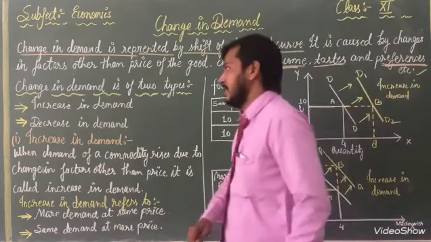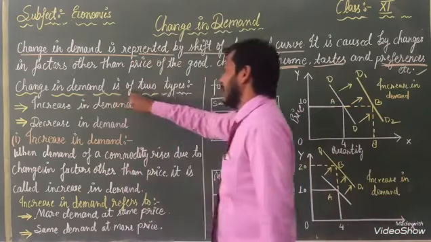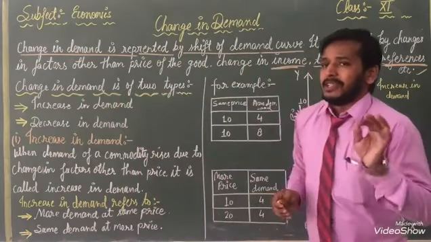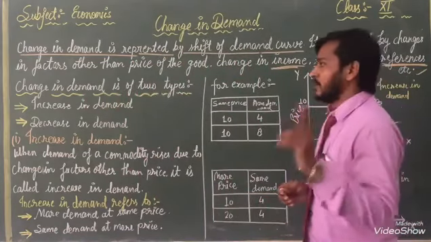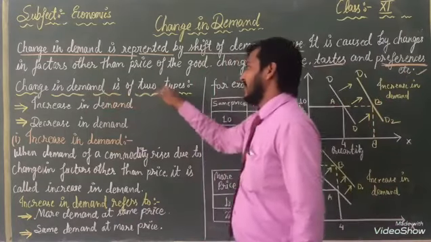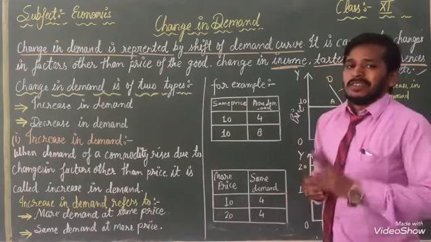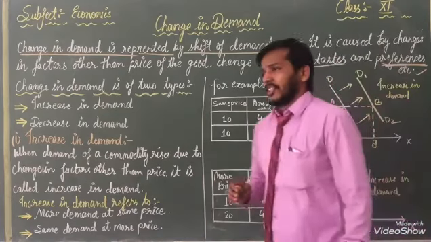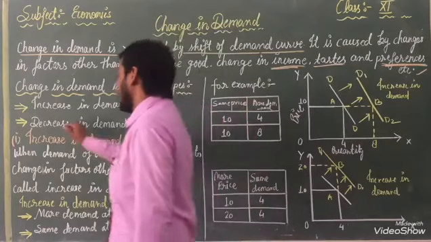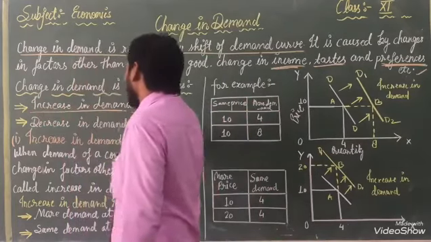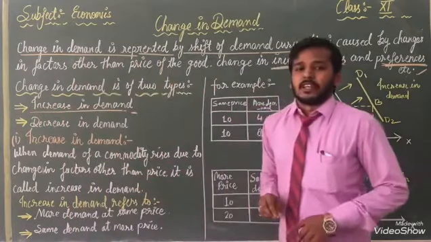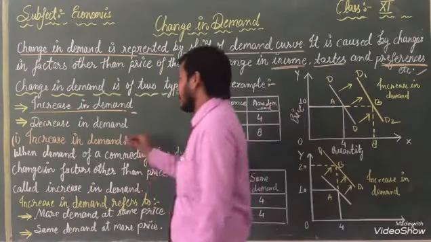Now come to the next point. Changes in demand are of two types. How many types are there? Two types of changes come in the demand. The first type is increase in demand.